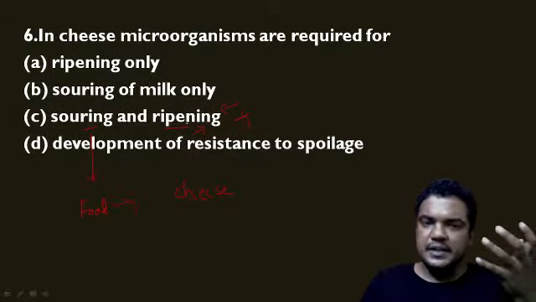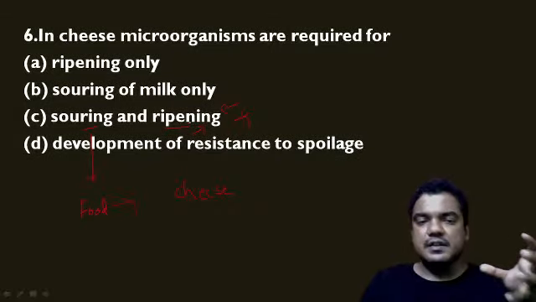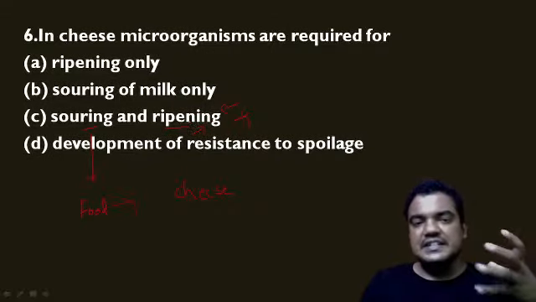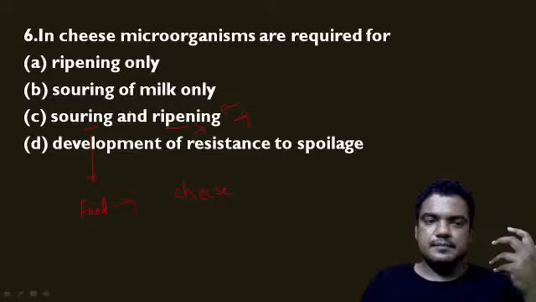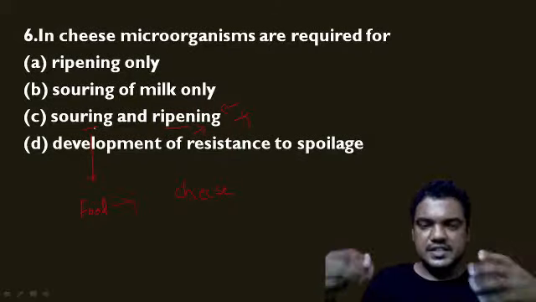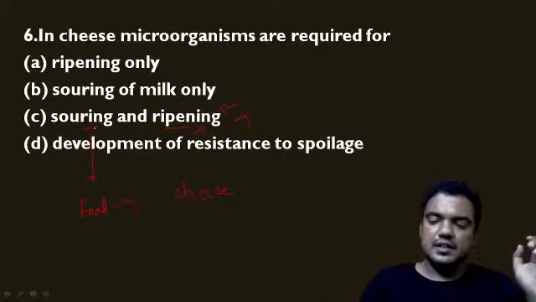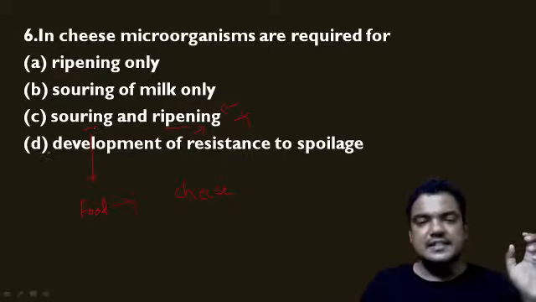We know that there are many flavors available in cheese, and all those are because of the bacteria that we use for this process. And souring is where we change the physical and chemical nature or the structure of the substrate. So the right statement for this one is C.